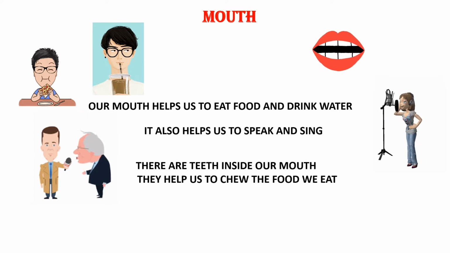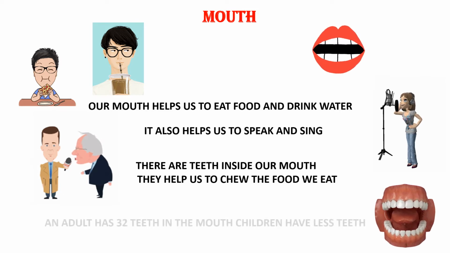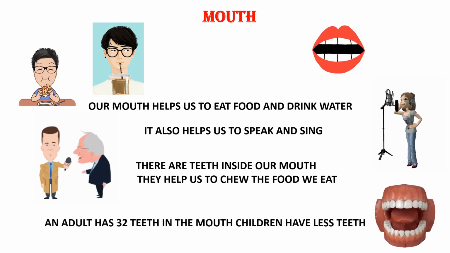There are teeth inside our mouth. They help us to chew the food we eat. See, these are the teeth. We don't swallow the food, no? When we eat, we chew the food with the help of our teeth and then we swallow the food, right? So, an adult has 32 teeth in the mouth. Children have less teeth. They don't have 32, but they have less teeth. But an adult has 32 teeth in the mouth.